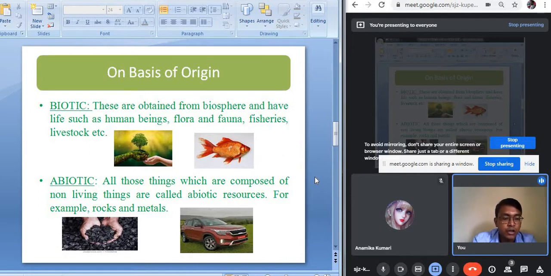Even the microorganisms are also considered a resource because they help in maintaining the fertility of the soil. They help in decomposing the dead remains of the plants and the animals.